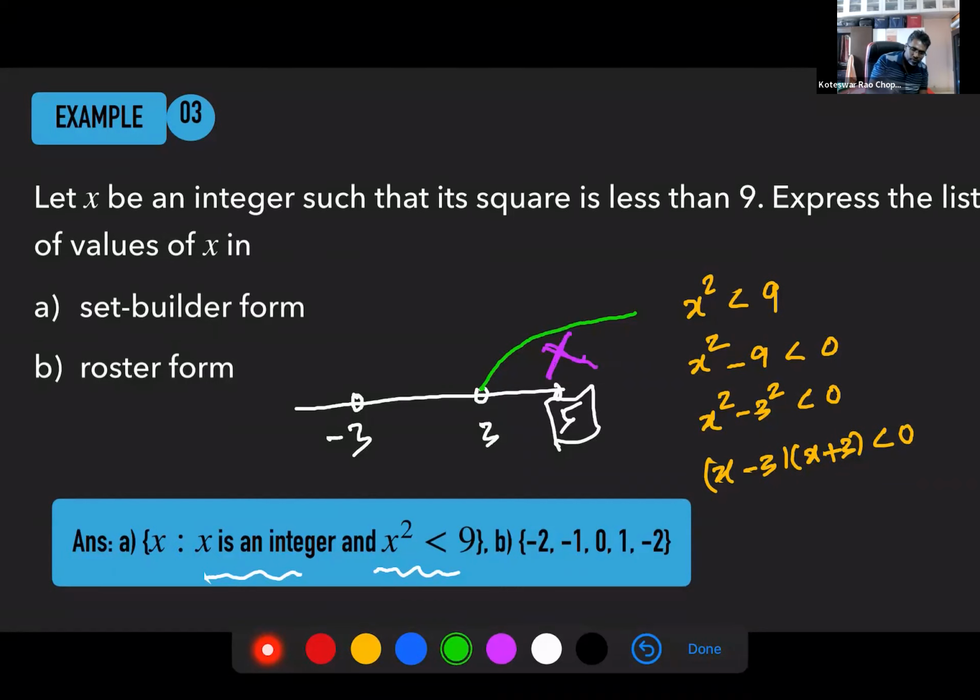But if you move to, let's say, this region, what will happen? For example, you take a number. A convenient example is 0. So if you take 0, this 0 is greater than -3.